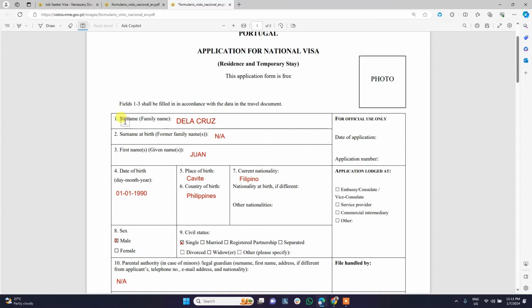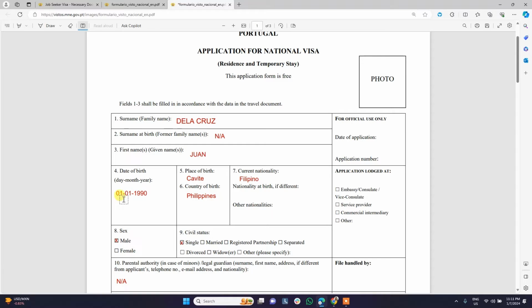So let's go first here. Surname, of course, this is our family name or last name. Surname at birth, usually this is applicable for females because if we get married, we change our family name. And first name, of course, this is the given name.